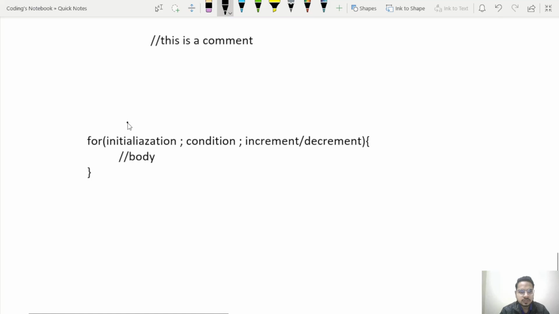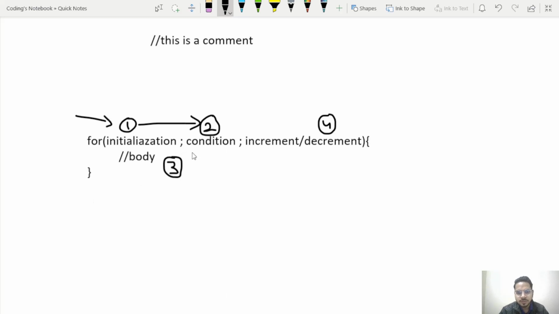So first of all, this is the first part, the initialization part. Let's name the condition as second part, body as third part, and increment and decrement as fourth part. So when the program reaches this for loop, first it will enter here. At the first part, it will initialize all the variables that we need to use inside this for loop. This will be done only once. From 1 we will go to 2. Then we will check the condition. Until this condition is true, we will execute this for loop. As soon as this condition becomes false, we will exit the for loop.